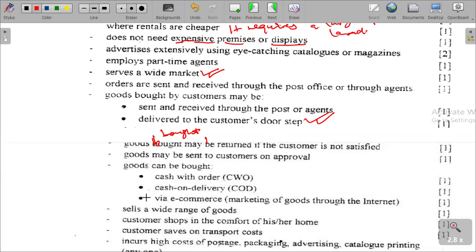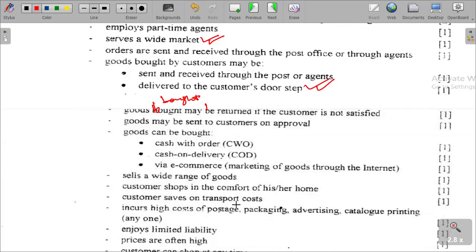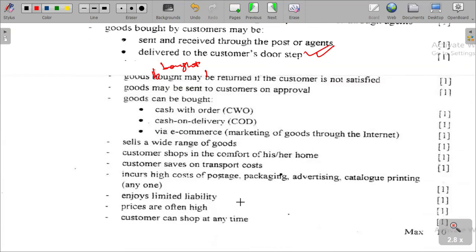They can also be bought via e-commerce, which is marketing of goods through the internet. E-commerce sells a wide range of goods, and the customer shops in the comfort of his or her home, because of the e-commerce services provided there.